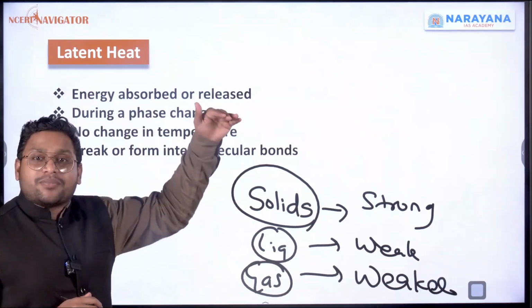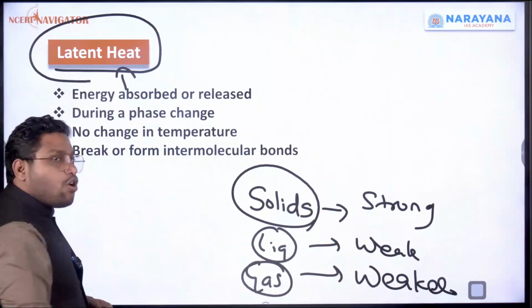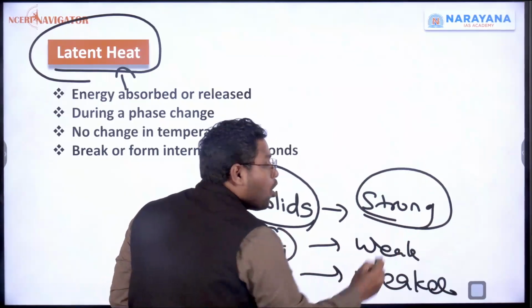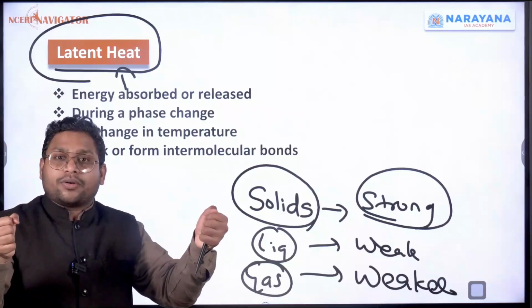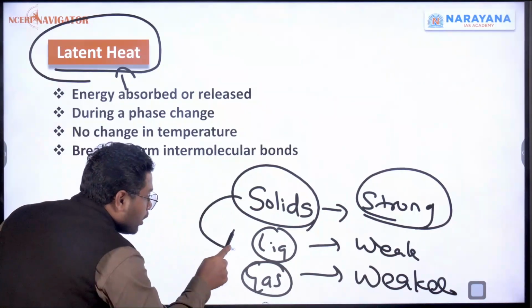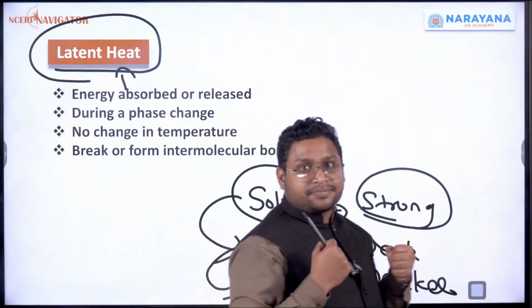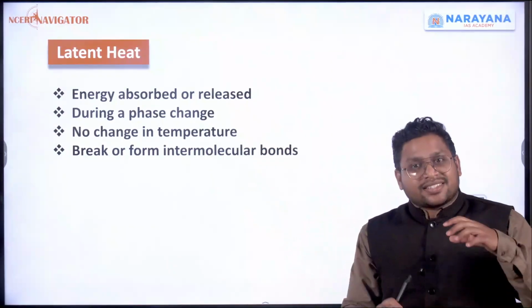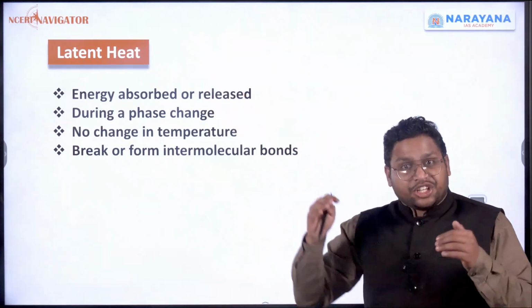When a point comes wherein that phase change is happening, that means the latent heat is being absorbed. At that point of time, this strong bond will be broken. And after that, when the bond is broken, the solid will become liquid, or a liquid will become gas. Got it? So overall, this is how the state of matter is changing, and the heat that is being absorbed over here is called latent heat.